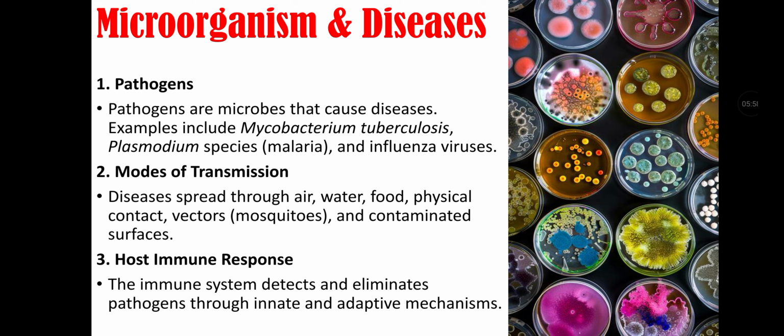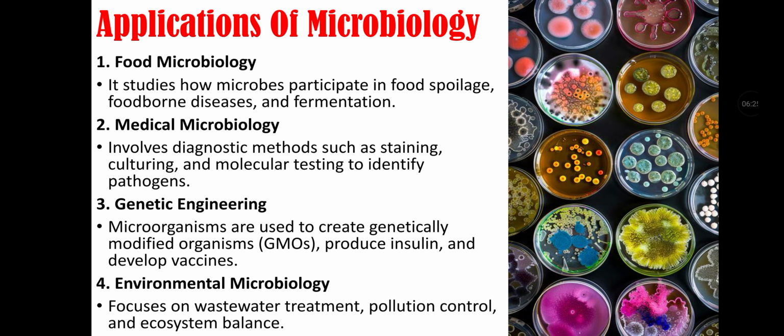Microorganisms and diseases include pathogens. Pathogens are microbes that cause disease. Examples include Mycobacterium tuberculosis, Plasmodium species, and influenza viruses. Second is mode of transmission, as disease spreads through air, water, food, physical contact, and vectors like mosquitoes and contaminated surfaces. Third is host immune response, as the immune system detects and eliminates pathogens including innate and adaptive mechanisms.